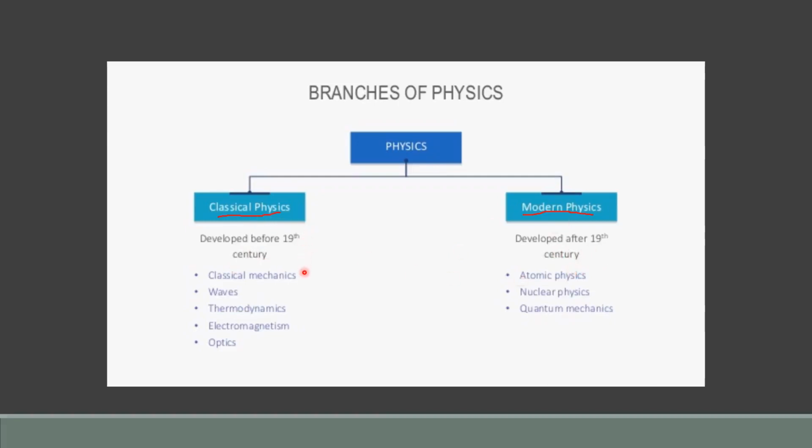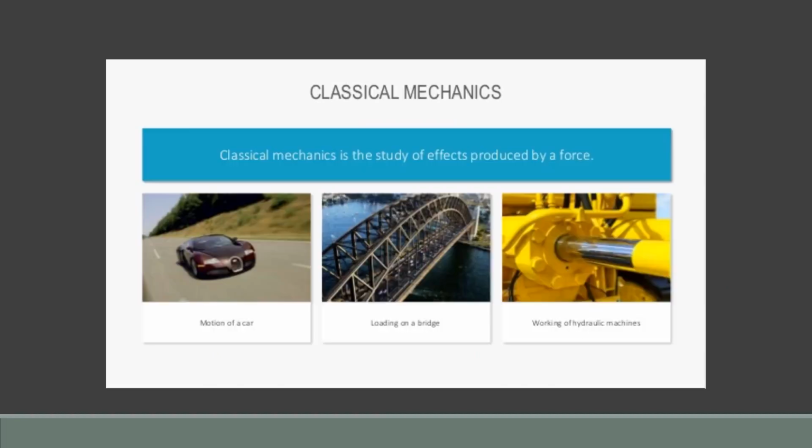Classical physics includes five more branches: classical mechanics, waves, thermodynamics, electromagnetism, and optics. And modern physics includes further atomic physics, nuclear physics, and quantum mechanics. These are some of the major branches of physics which we will discuss in this session. First of all, come to classical mechanics. We will now go into the detail one by one.